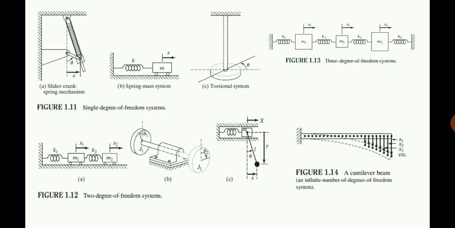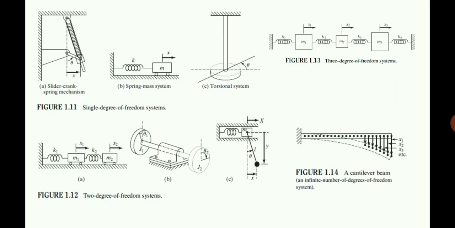So that is also a single degree of freedom system. Similarly, the third figure is a torsional system: a shaft with a disc at the end. If we rotate that disc, we can define the motion of the disc and shaft using the angle theta alone. Theta is sufficient to define the motion of that body.